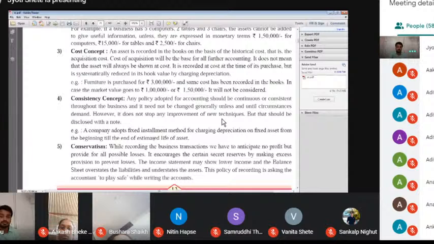Remember, I purchased a mobile for 10,000, so I entered only 10,000 into the books of account, but now this mobile's cost is 8,000, and I still enter only 10,000. That is the cost concept.